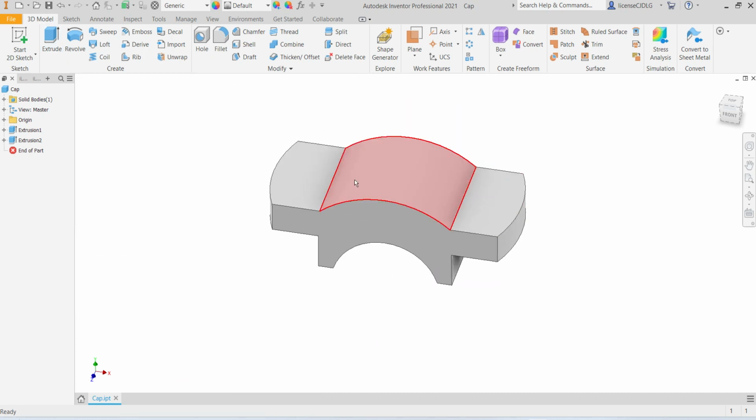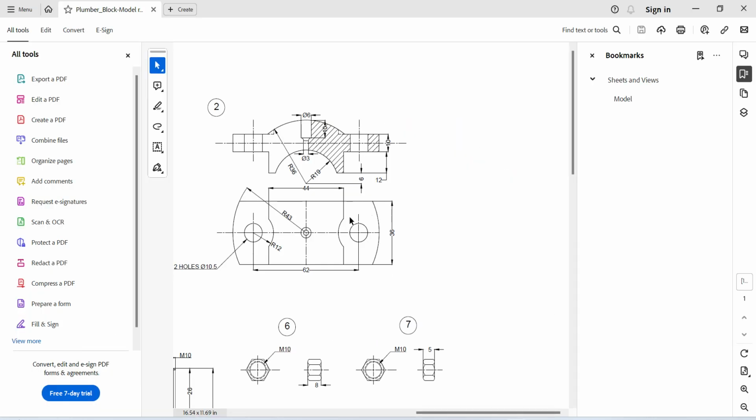Okay, another circle is there. This is R2, 24 mm diameter.